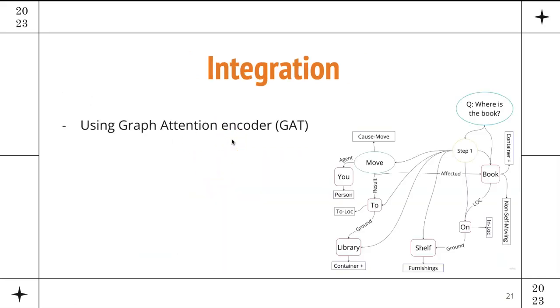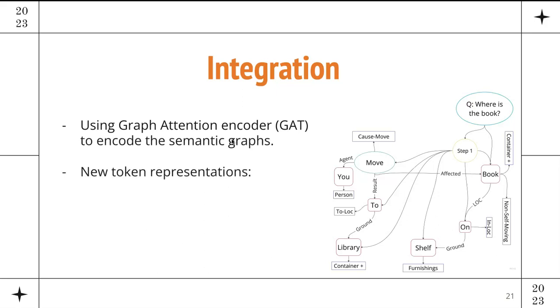Okay. So to do the integration, we rely on a graph attention network, which basically is used to encode the semantic graphs that we have. So essentially, once we have the graph of the connections between different words and phrases from the semantic parsers, we get the initial representations from the backbone architectures, and then pass that to the graph, do a couple of layers of message passing, and get an updated representation.